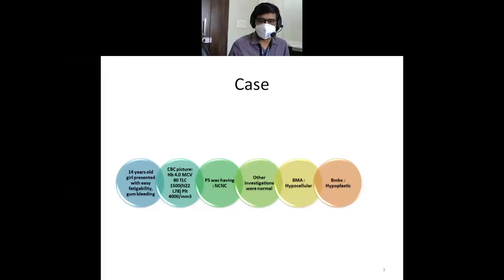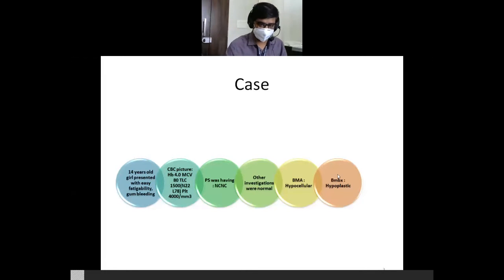Other investigations were normal in this case, and bone marrow aspiration and biopsy was done. It was hypocellular. Hypocellular means there should be something normocellular, something hypercellular, something hypocellular. Normocellular means the cellularity of the bone marrow is as expected, that is normal. If it is less than expected, it is called hypocellular. If it is more than expected, it is called hypercellular. So in any individual, when we call it a normocellular bone marrow, it is calculated according to the age of the patient.